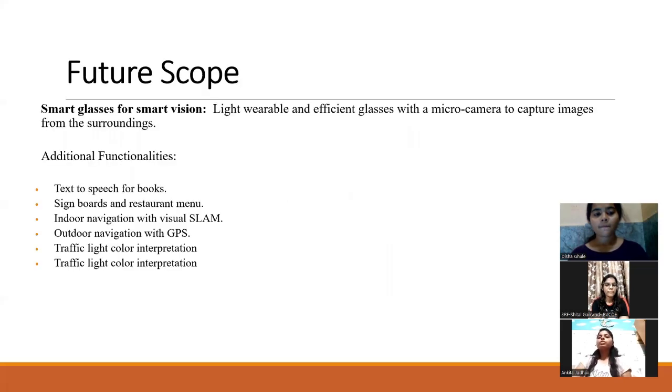So coming to the future scope, light wearable and efficient glasses with a micro camera to capture images from the surroundings. We also have additional functionalities, which are text to speech for books, signboards and restaurant menus, indoor navigation with visual SLAM, outdoor navigation with GPS, traffic light color interpretation.